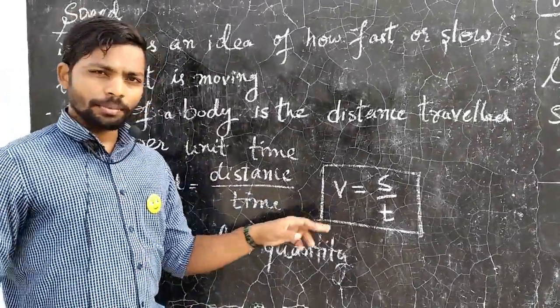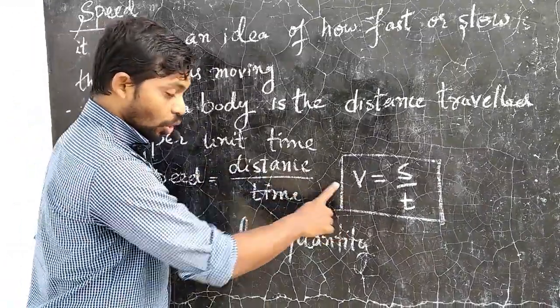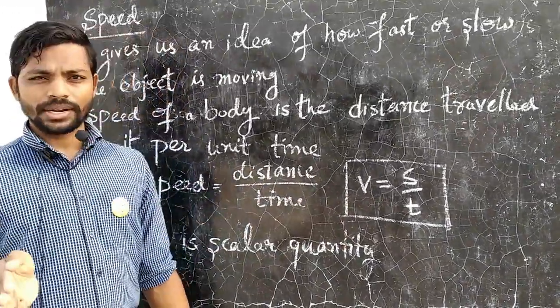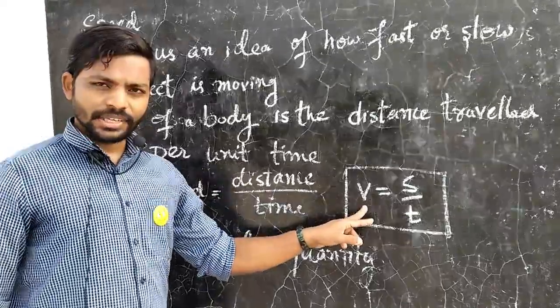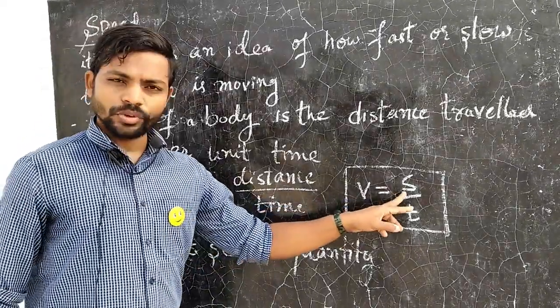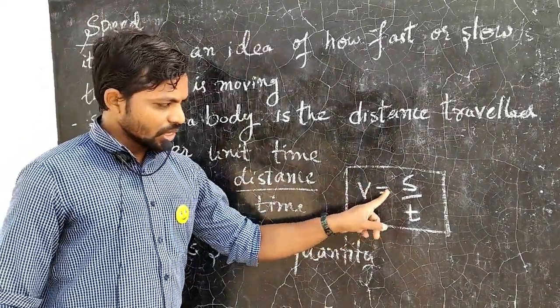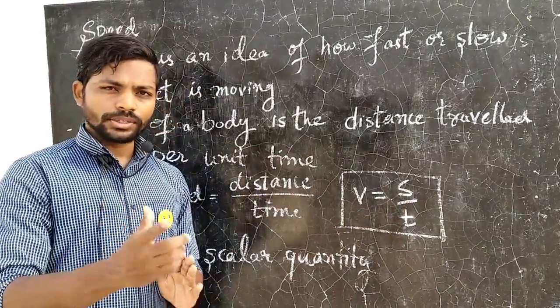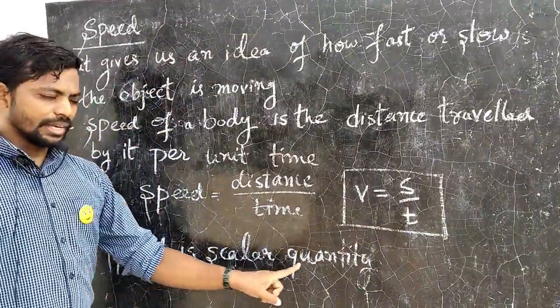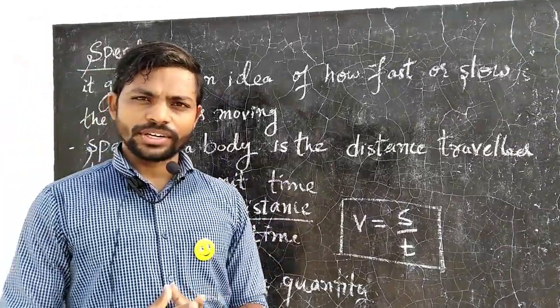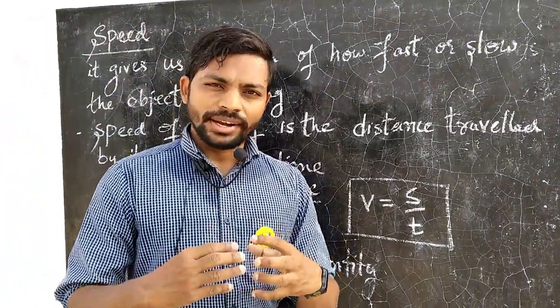This is the formula. Let me tell you, speed is represented with V, not with S like in your lower classes or in mathematics. Speed is represented with V and distance is represented with S. So it is V is equal to S by T. One more important thing, speed is a scalar quantity, not a vector quantity, because it does not have any direction, right?